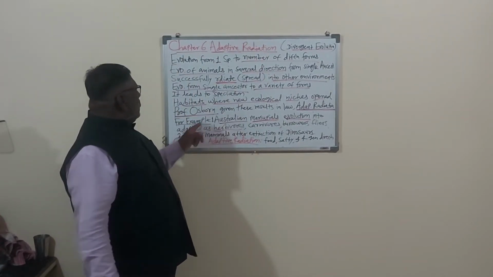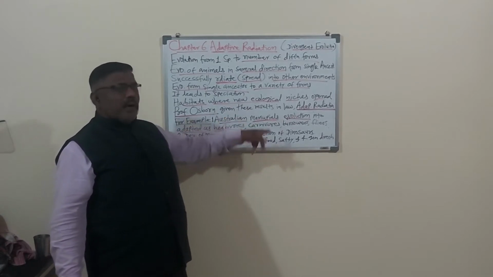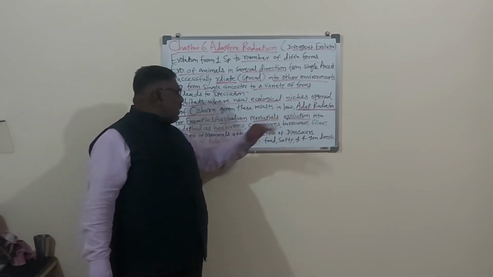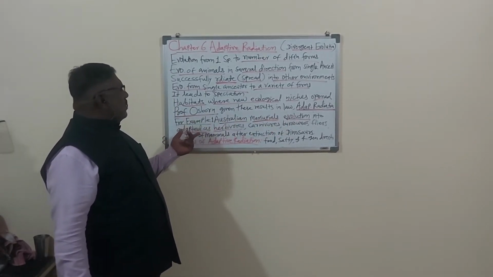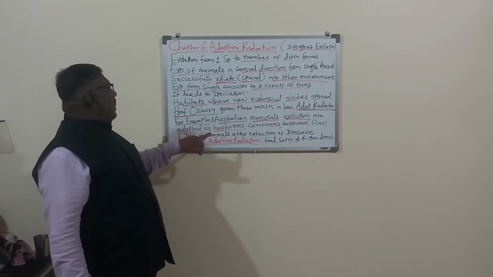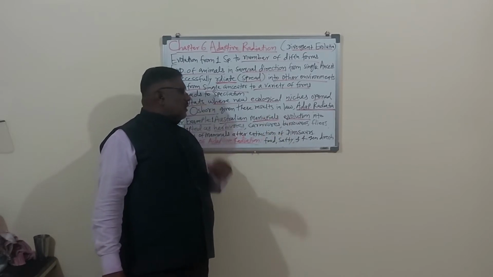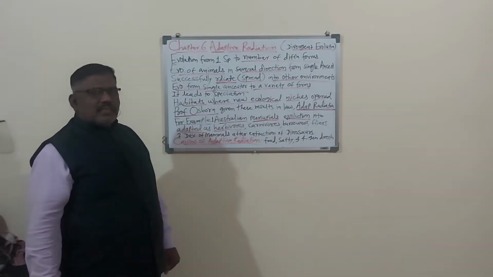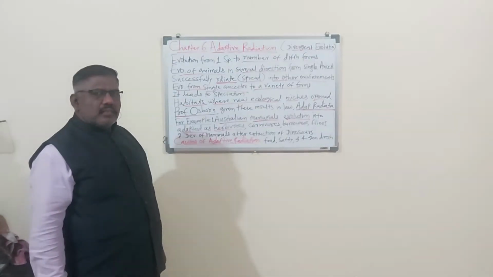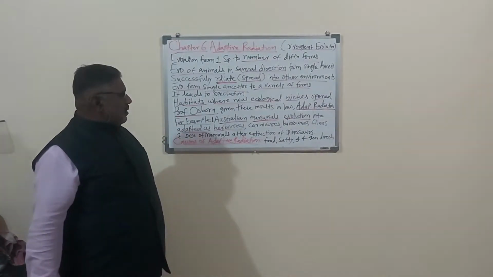So here the best example, Australian marsupials, evolution and adaptation as herbivorous, carnivorous, burrowers and flyers, different marsupials.